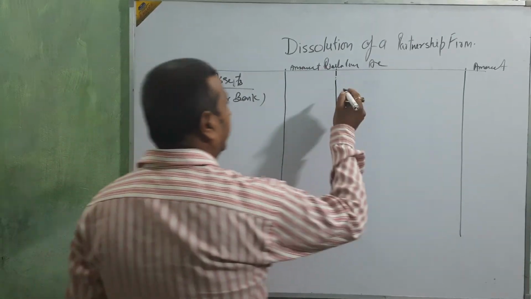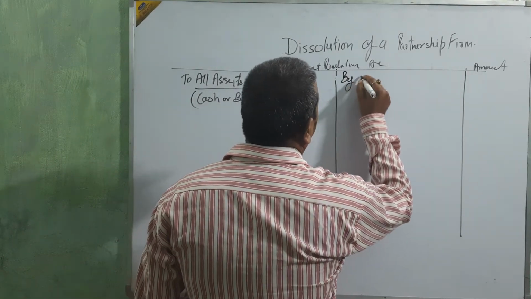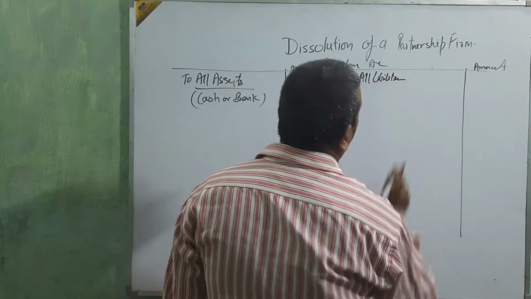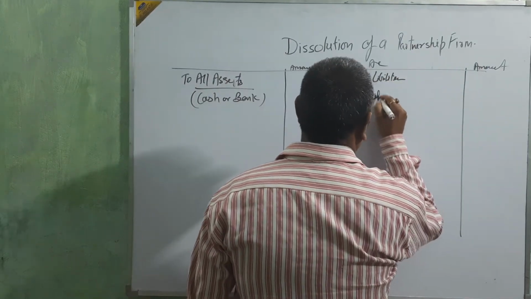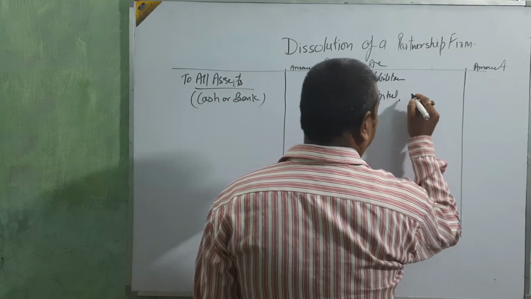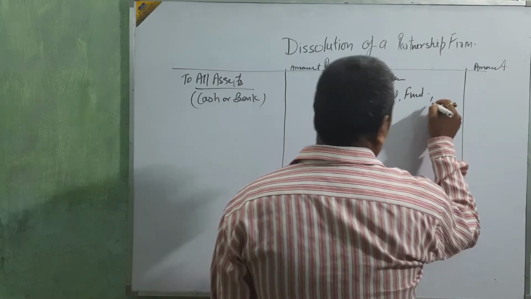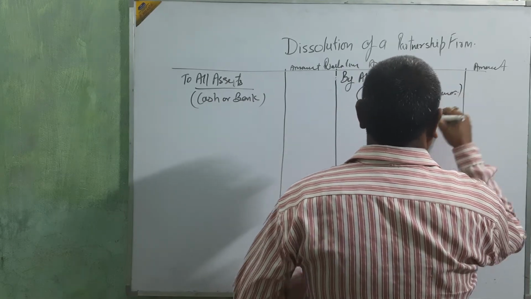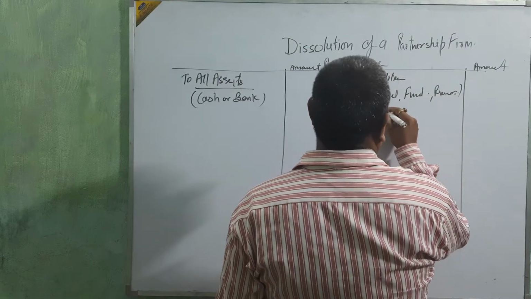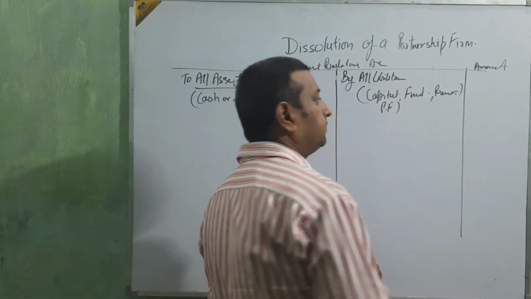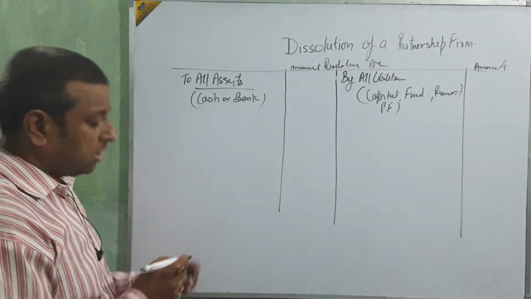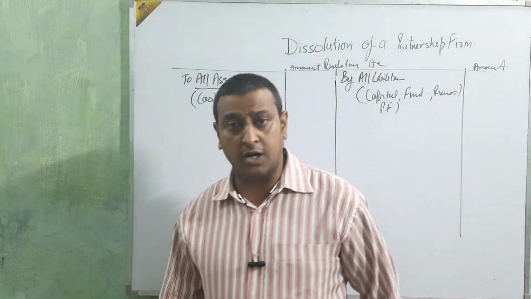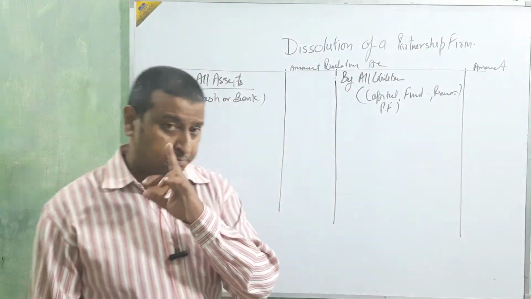Next, on this side, all liabilities. Only ignore capital, fund, reserve, okay, and provident fund also. These things we are not going to take: capital, any type of fund, and provident fund.